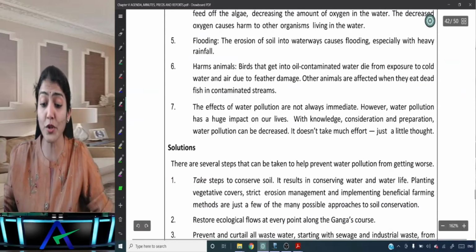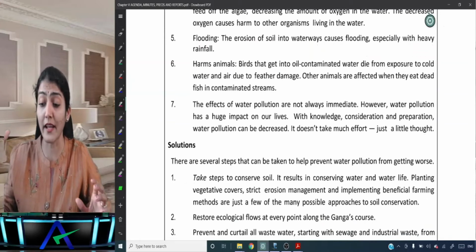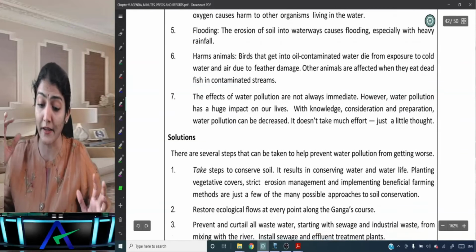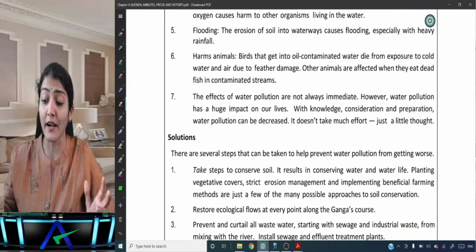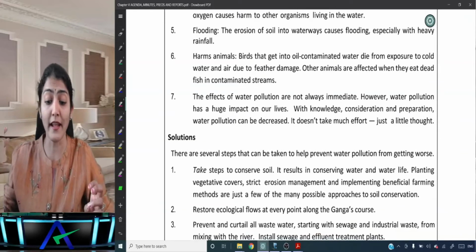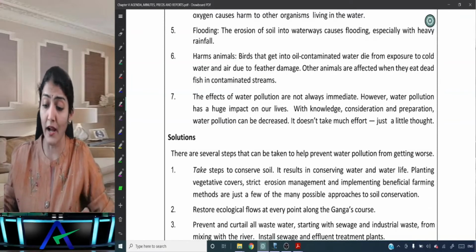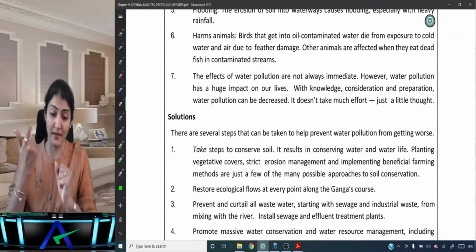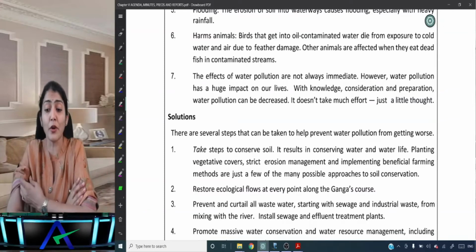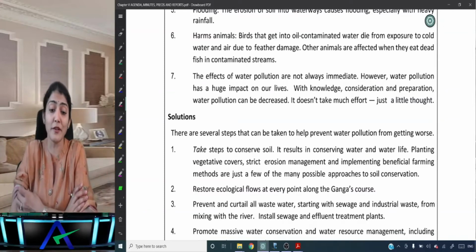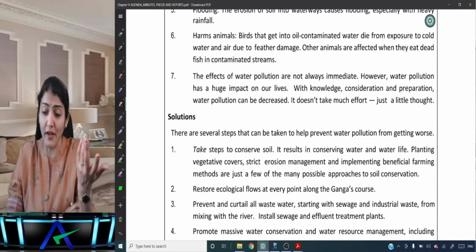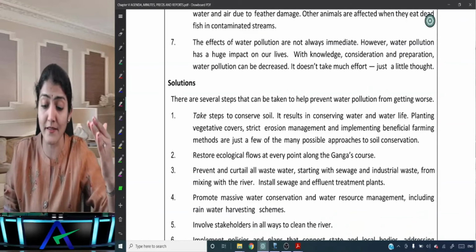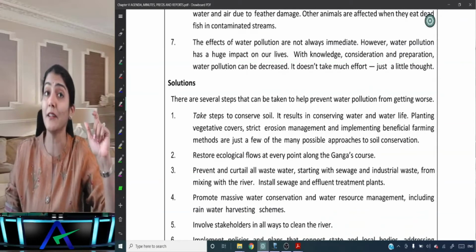Flooding. The erosion of soil into waterways causes flooding, especially with heavy rainfall. Right, harms animals. Birds that get into oil-contaminated water die from exposure to cold water and air due to feather damage. Other animals are affected when they eat dead fish in contaminated streams. Right, the effects of water pollution are not always immediate. However, water pollution has a huge impact on our life. With knowledge, consideration and preparation, water pollution can be decreased. It doesn't take much effort, just a little thought.